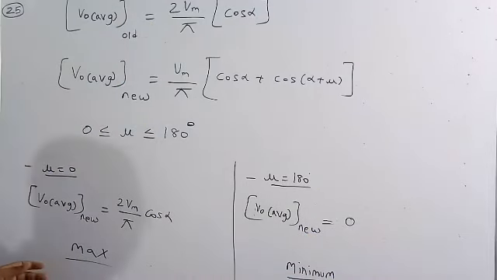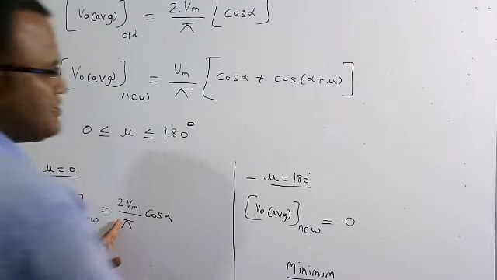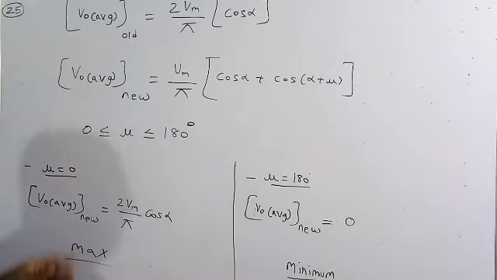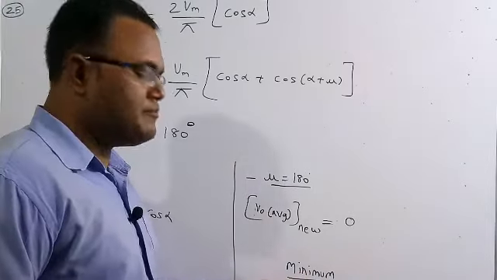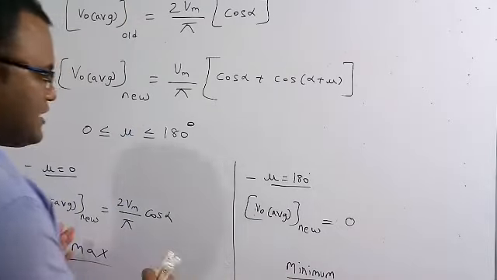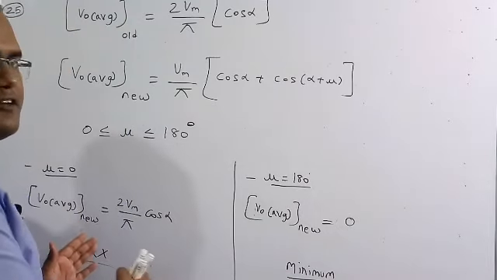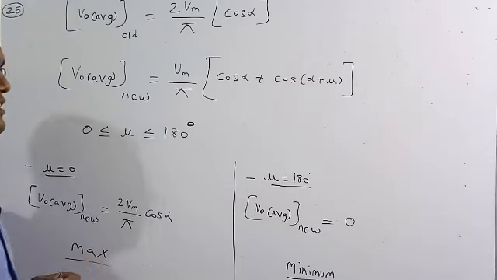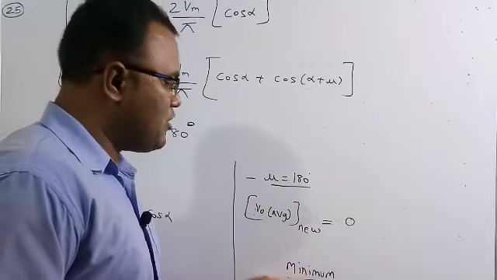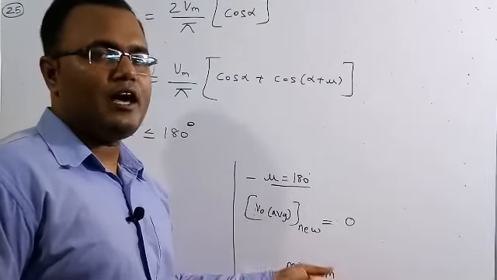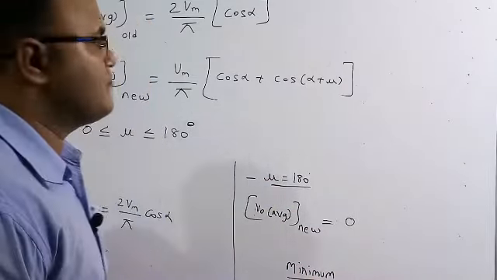If you see carefully here, this is the maximum value and this is the minimum value. At mu is equal to 0 we got the maximum value, at mu is equal to 180 we get the minimum value. So the output voltage will lie only in this range when we are considering the source inductance. Therefore at mu is equal to 0 we got the maximum output average voltage, and at mu is equal to 180 degree we got the minimum average output voltage.